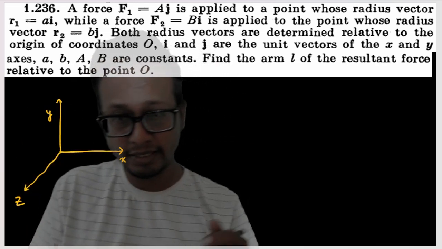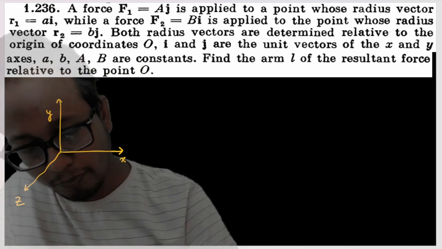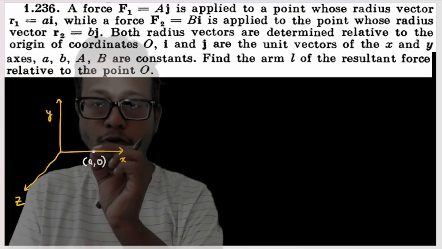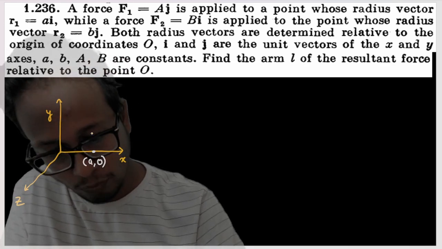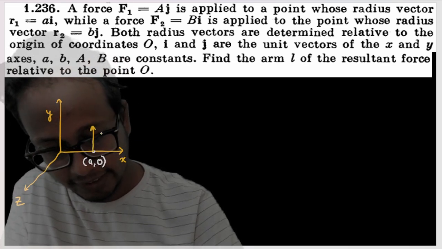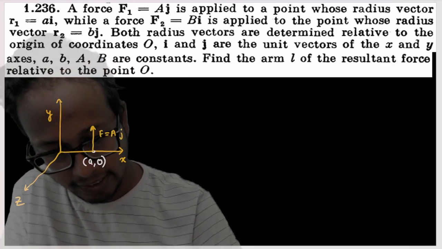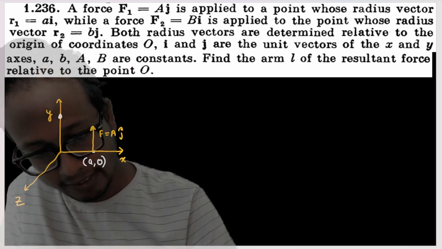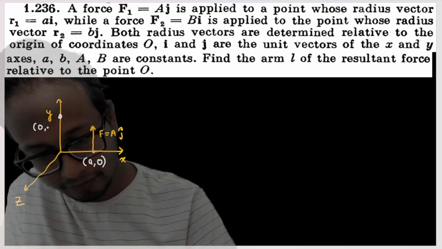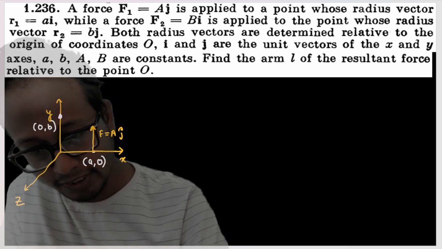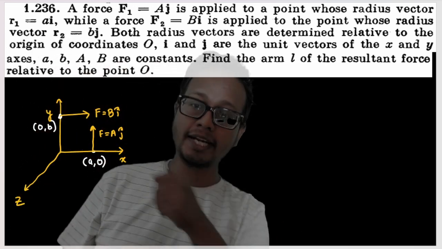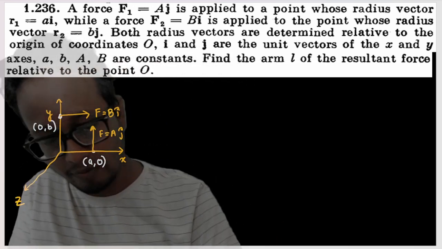Now what the question is saying is that on the x-axis there is a point (a, 0), and at this point a force vector is acting in the y direction with magnitude a: force F = aj. There is another point on the y-axis, (0, b), and a force is acting in the x direction at this point: force F = bi. We have to calculate the net moment about origin, or net torque about origin.